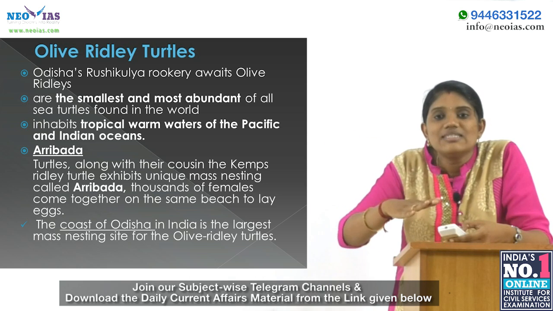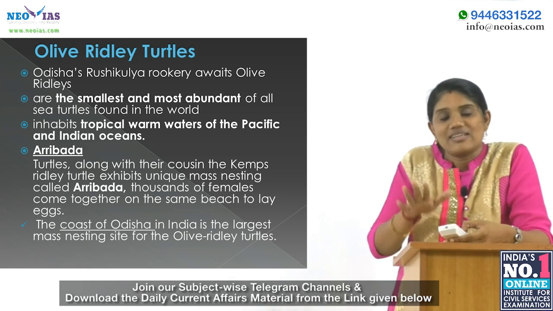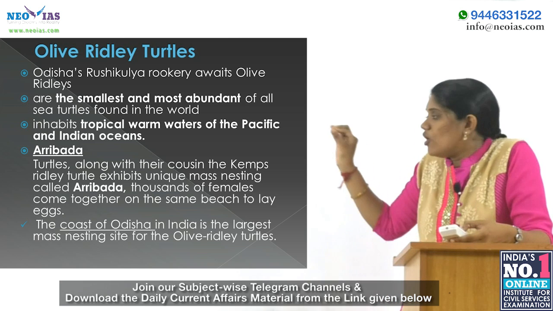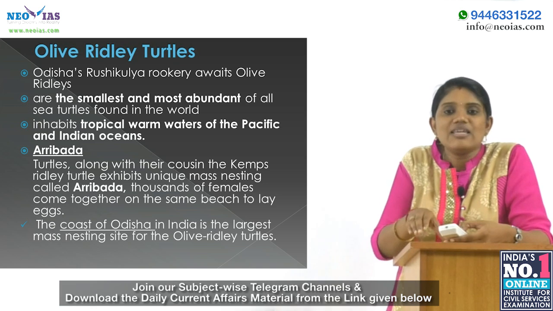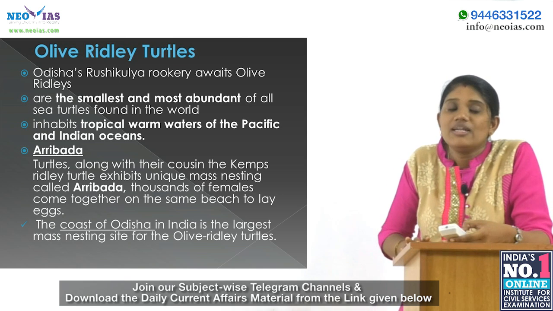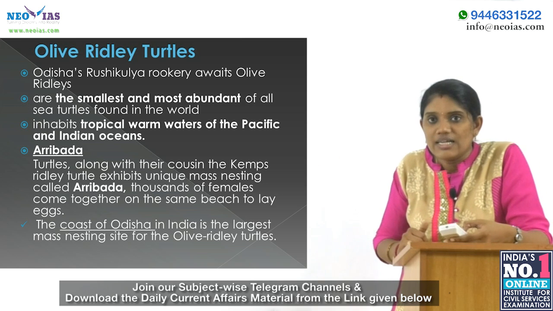Thousands of females come together on the same beach to lay eggs. That phenomenon is called Arribada. Please note that term. And in India, the coast of Odisha is the largest mass nesting site for these olive ridley turtles.